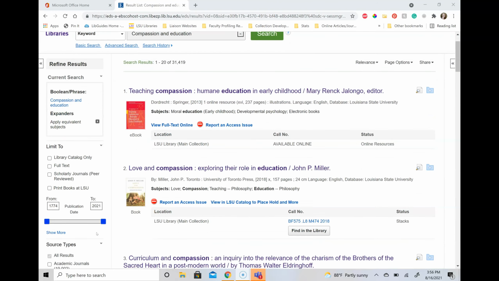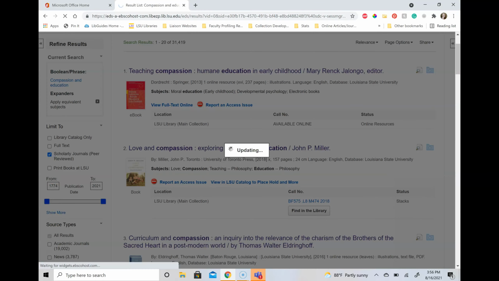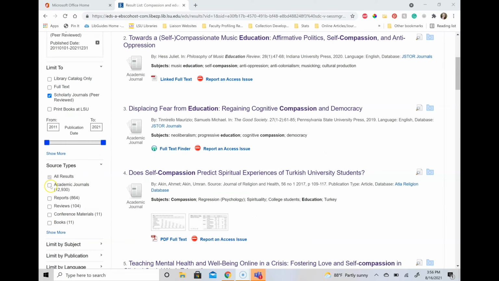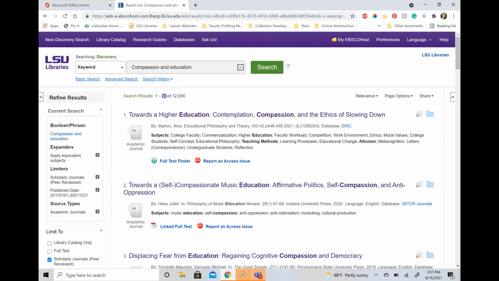Now we have our results. Let's filter on the left-hand side of the page. We can pick scholarly, peer-reviewed, maybe change our dates to the past 10 years, and let's filter to academic journals. Doing this, I now have almost 13,000 results, which is still a lot.